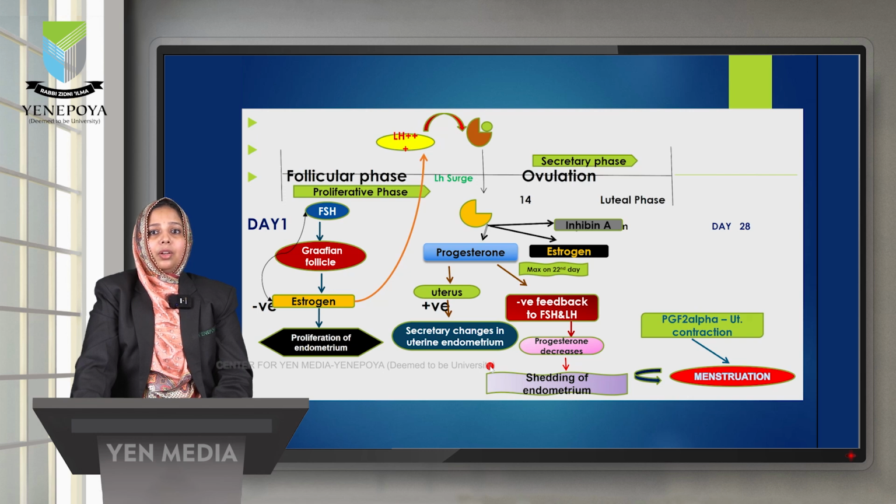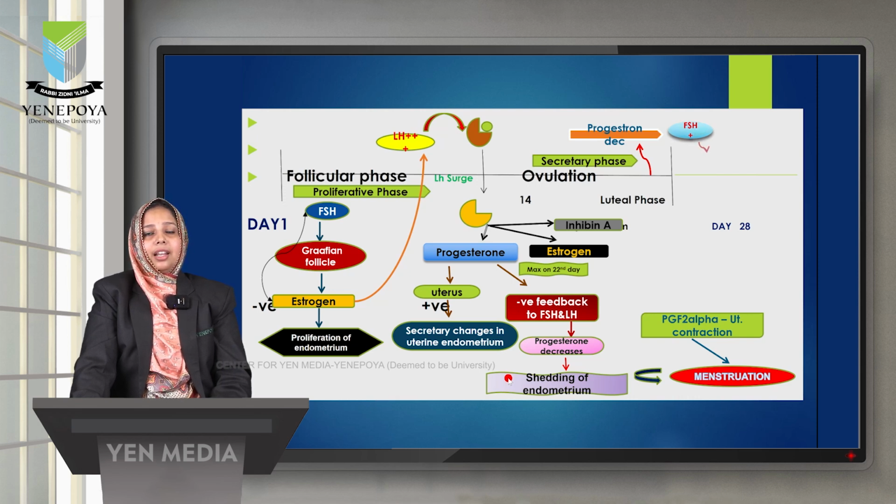Simultaneously, due to the sudden decrease of progesterone, the uterus will also produce PGF2 alpha hormone, and that causes uterine contraction, so that the blood is shed outside the body. When the progesterone is decreased, it gives a positive feedback to the FSH again, and the next cycle begins.